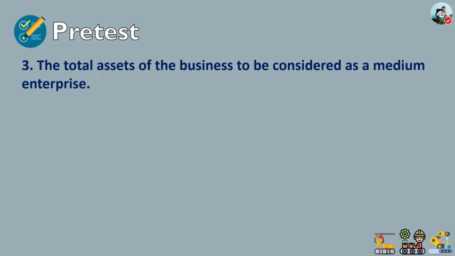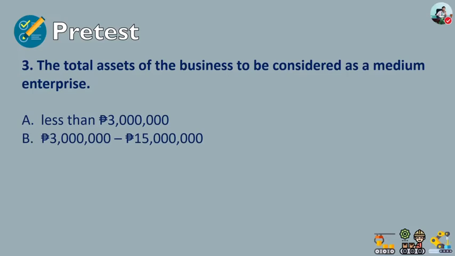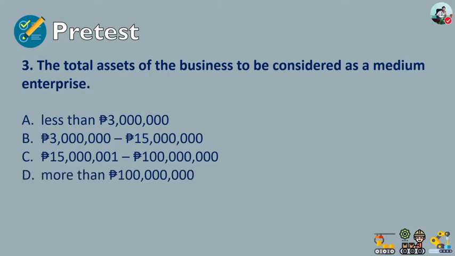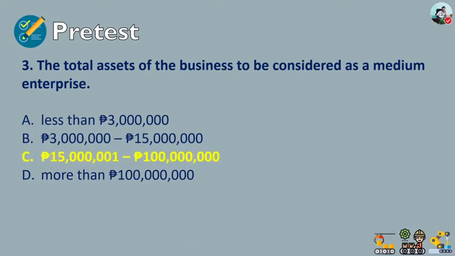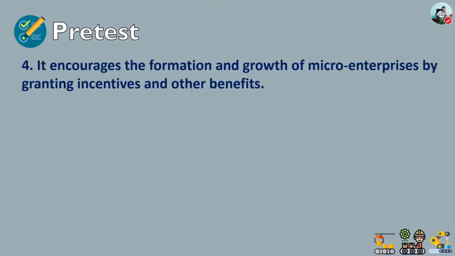And for number three, the total assets of the business to be considered as a medium enterprise. A. Less than 3 million. B. 3 million to 15 million. C. 15 million and 1 peso to 100 million. Or letter D. More than 100 million pesos. So the total assets of the business to be considered as a medium enterprise has an asset range of 15 million and 1 peso to 100 million. Number four, it encourages the formation and growth of micro enterprises by granting incentives and other benefits.